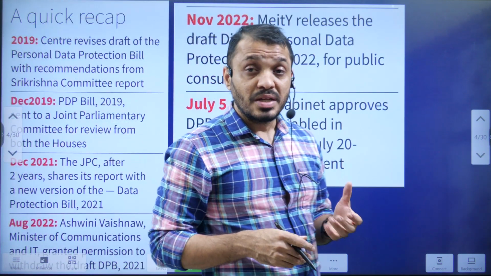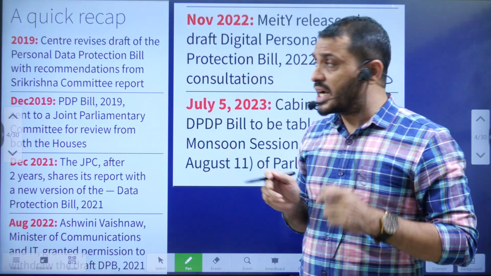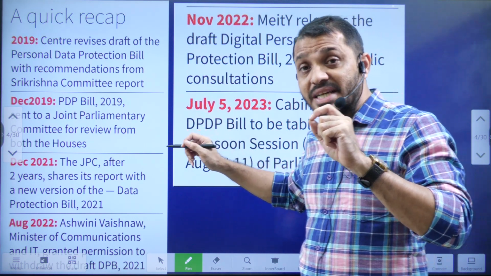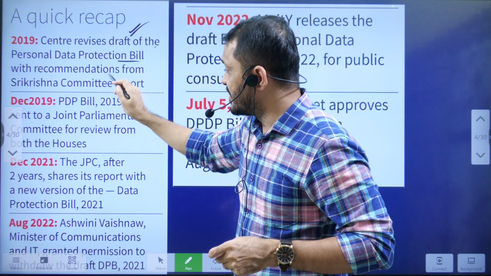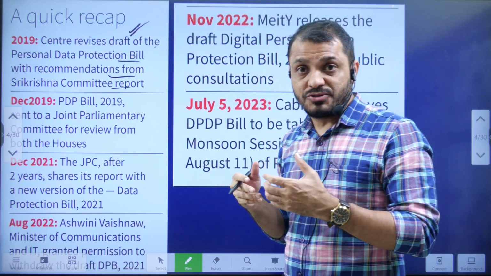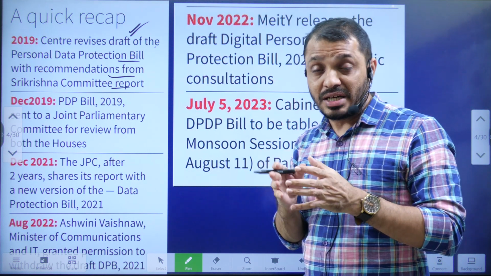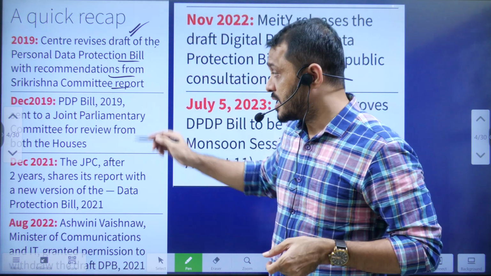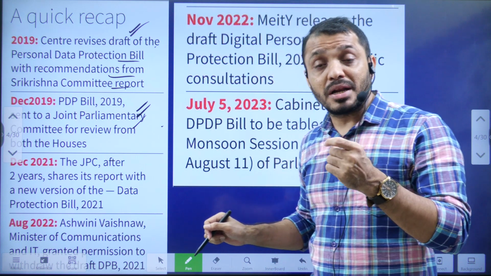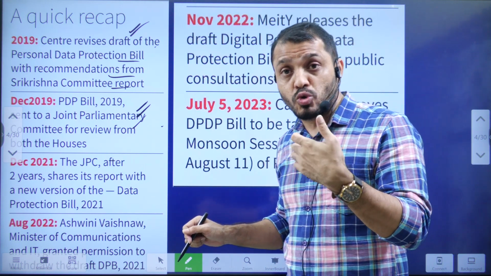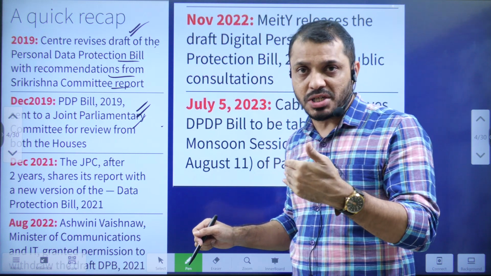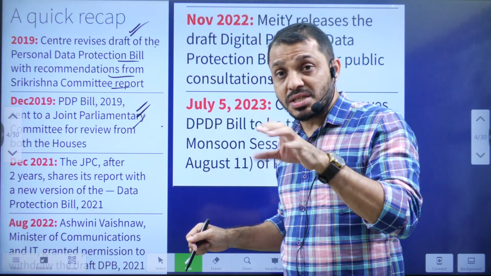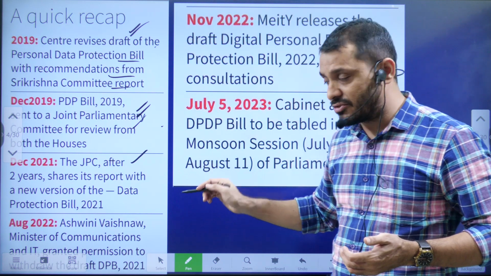Now the journey of this data protection bill. The Sri Krishna committee was appointed in 2018. It submitted its draft in 2019. In the 2019 winter session, the bill was introduced in Parliament, and because of the demand from both houses, the bill was forwarded to the Joint Parliamentary Committee. After that, due to COVID in 2020 and 2021, the bill got delayed and they made certain suggestions. Along with the suggestions, a new bill was introduced in December 2021.